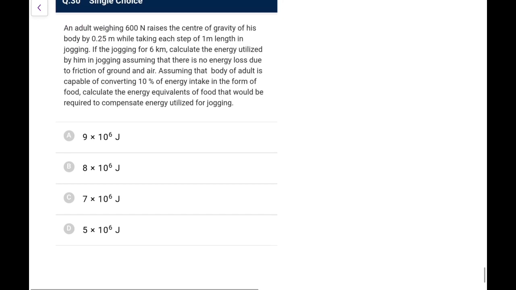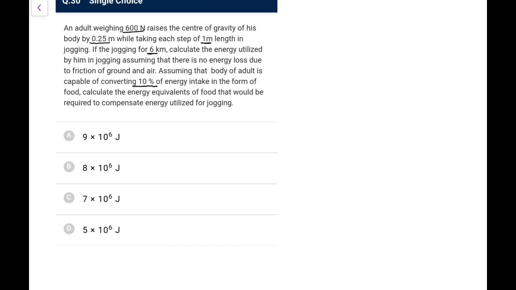Now an adult person weighing 600 Newton raises the center of gravity of his body by 0.25 meter while taking each step of 1 meter length in jogging. If the jogging is for 6 kilometer, calculate the energy utilized by him in jogging, assuming that there is no energy loss due to friction of ground and air. Assume that the body of the adult is capable of converting 10% of energy intake in the form of food. Calculate the energy equivalent of food that would be required to compensate the energy utilized for jogging.